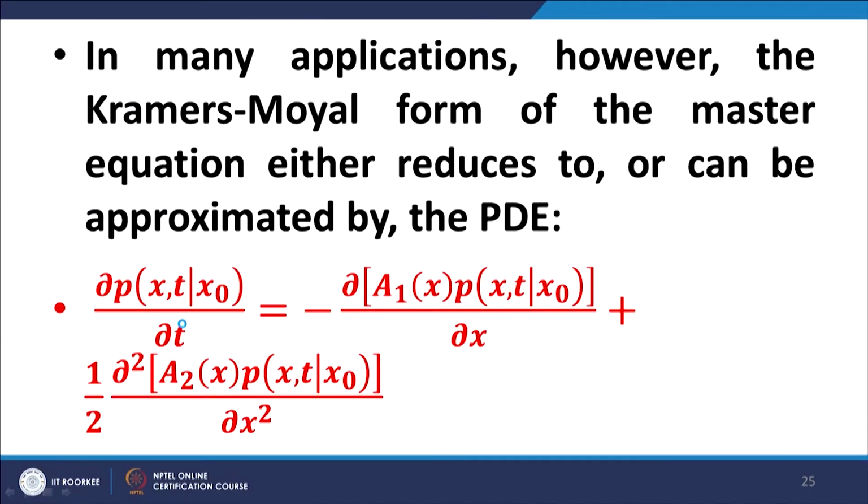Now, formally this is equivalent to the master equation, and number 2 it has an infinite series of derivatives. So, it is of infinite order in terms of d by dx, but there is a very interesting result here, and that interesting result is that either this equation ends at the second term, at n equal to 2, or it continues indefinitely.